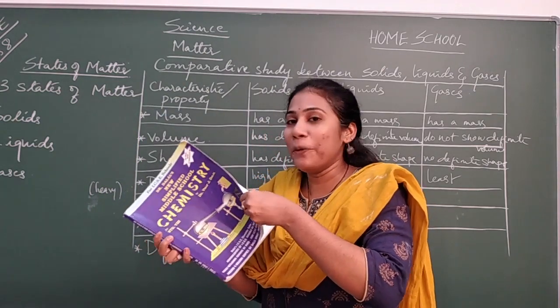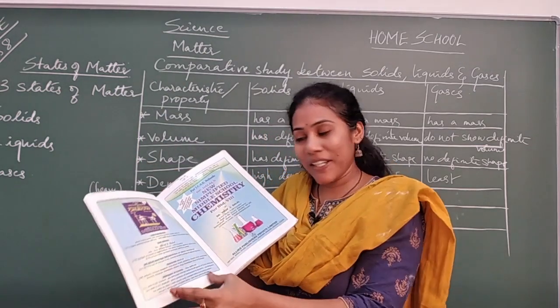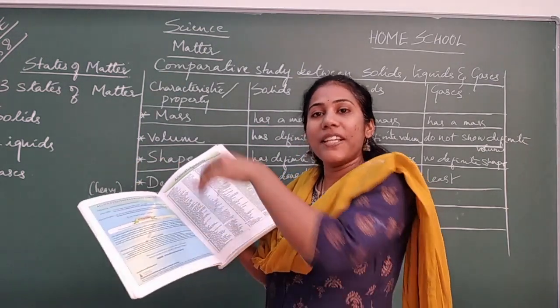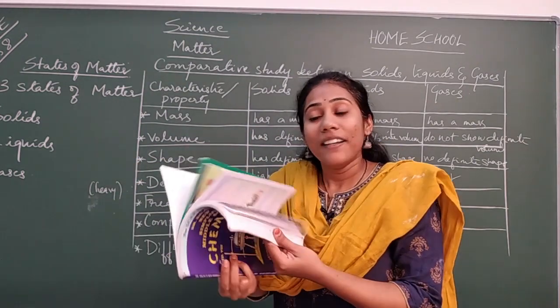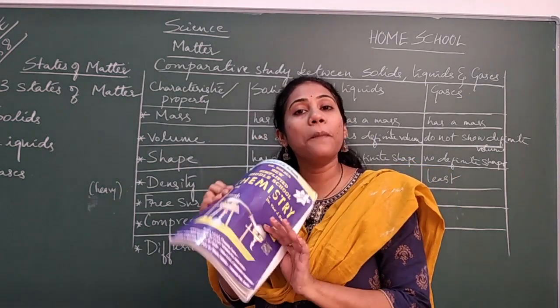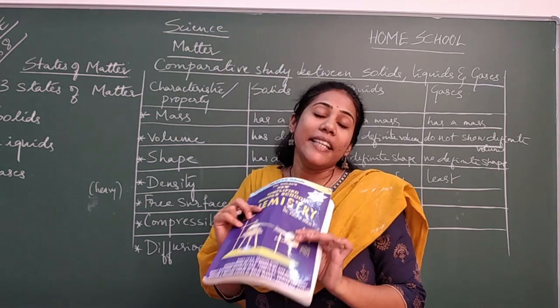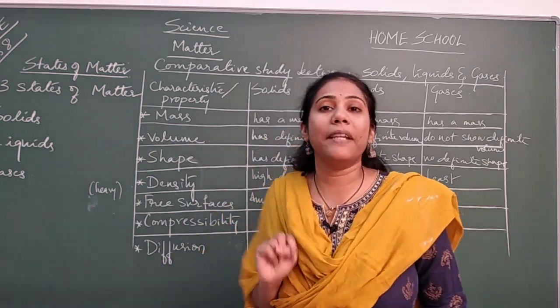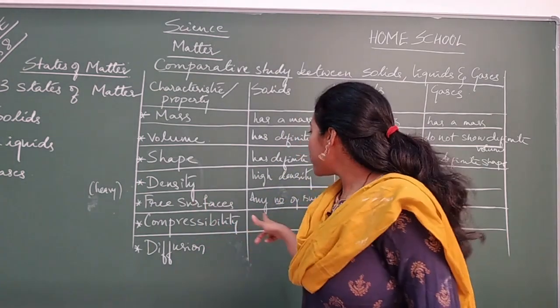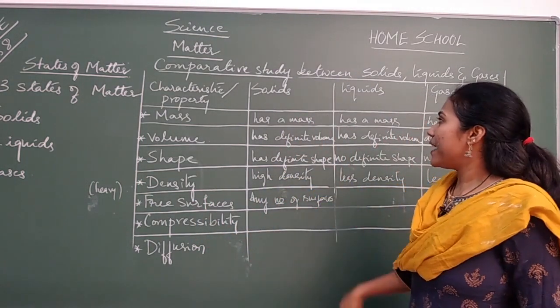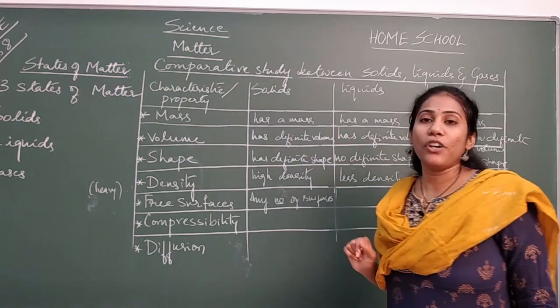No. If I open a book, this is one surface, this is another surface, again the next page, this is one surface, this is another surface, right? So many surfaces are available in this particular book. Likewise, any particular solid can have many surfaces. That is the reason we have written here that any number of surfaces are shown by solids.